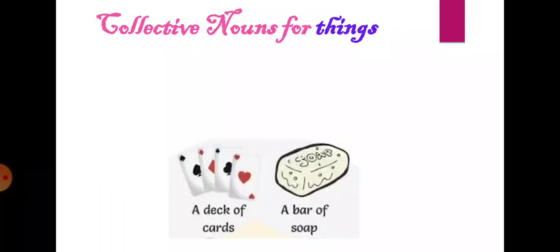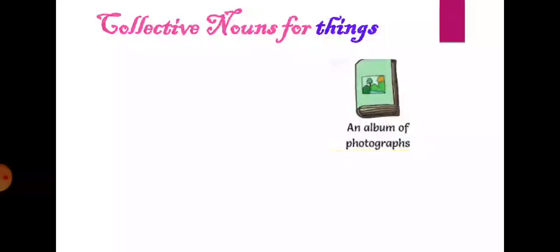And the next example is a deck of cards. And you have soap, right? If you have two soaps in your home, then you have to say a bar of soap.